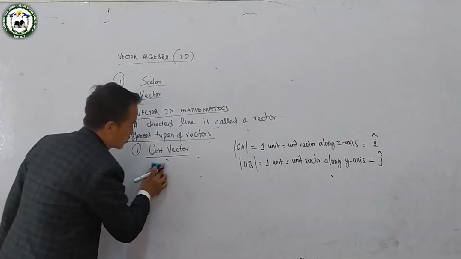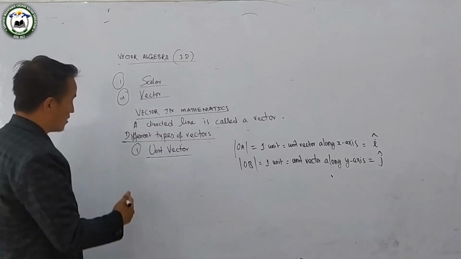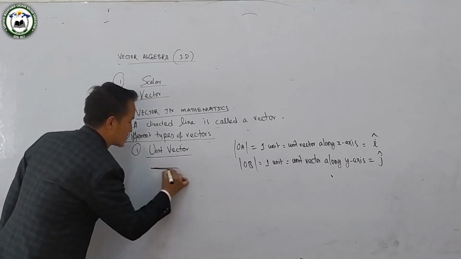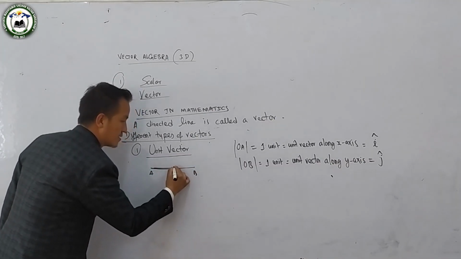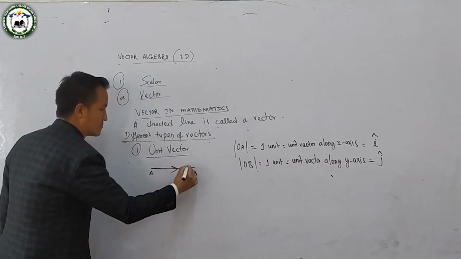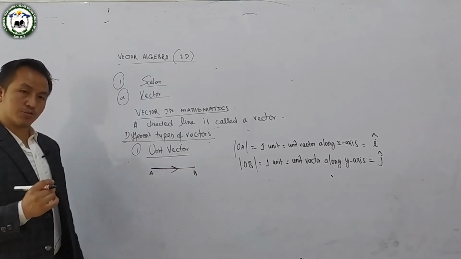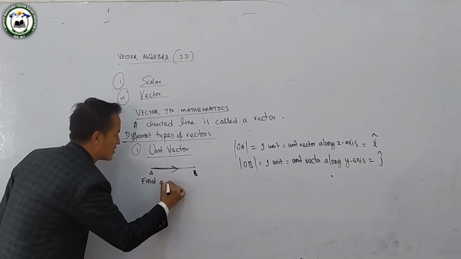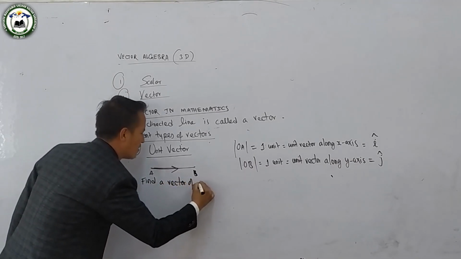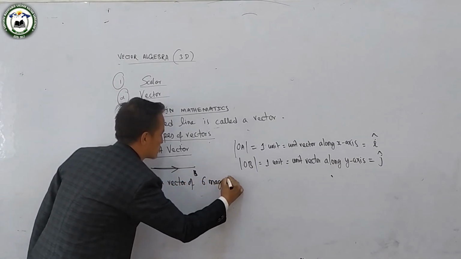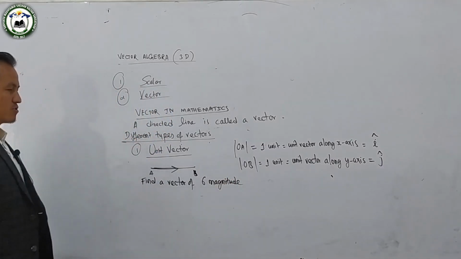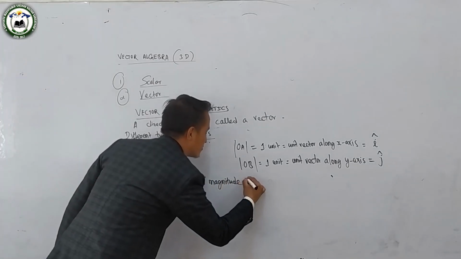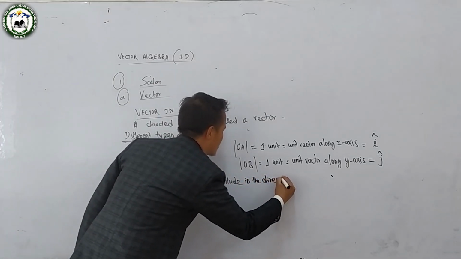But sometimes such a question also comes from unit vectors. A vector is given. Suppose AB is the vector. Find a vector of 6 magnitude in the direction of vector AB.